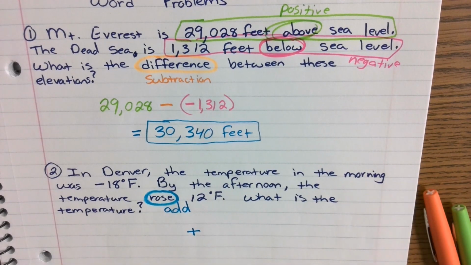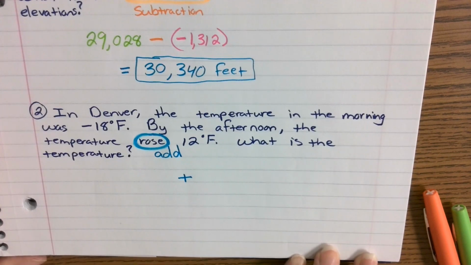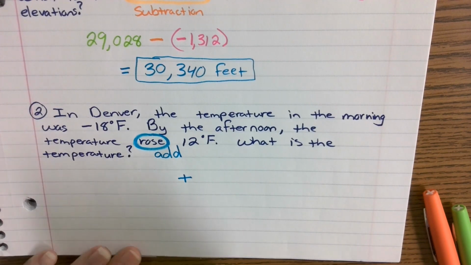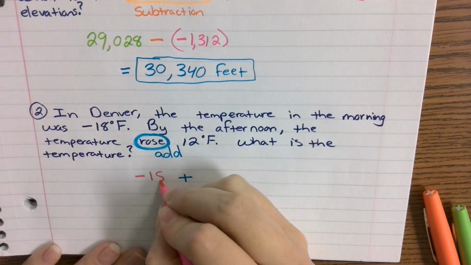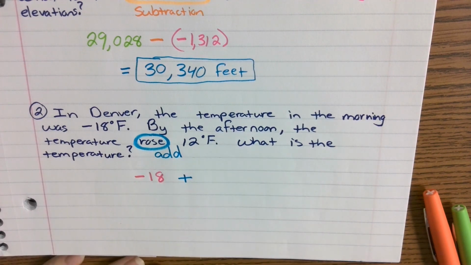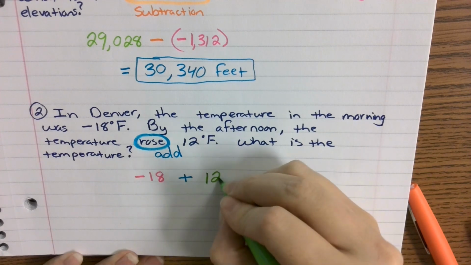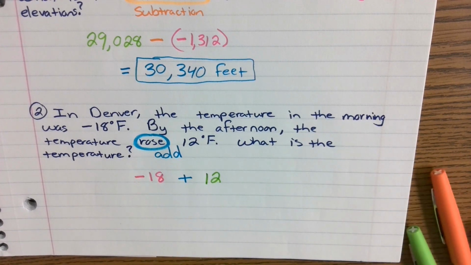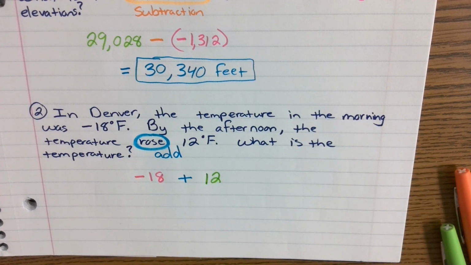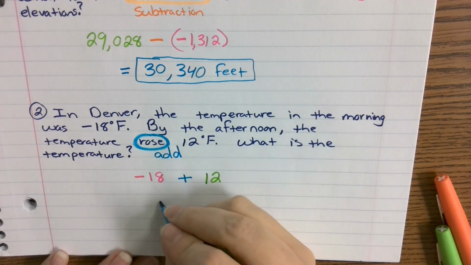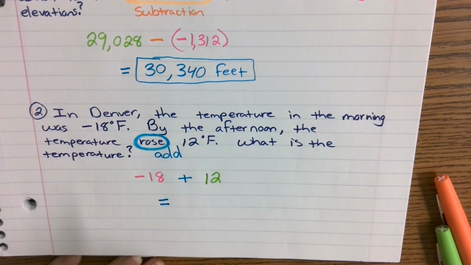So you take what you started with. What did we start with? We started with negative 18. And then we increased by 12 degrees. So what is our new temperature now? Go ahead and in your calculator, you should be able to type in negative 18 plus 12.